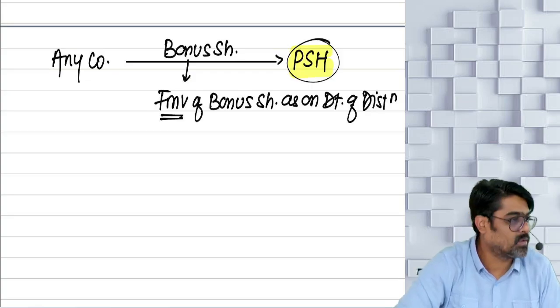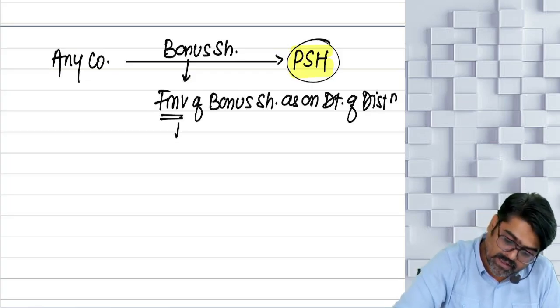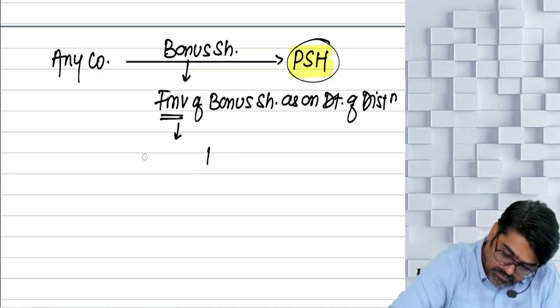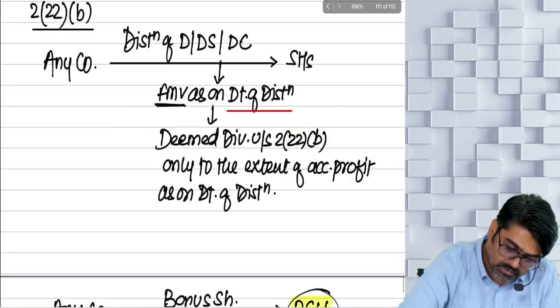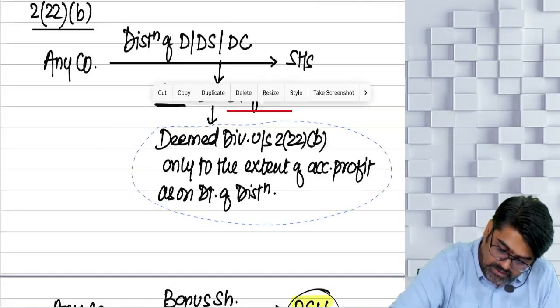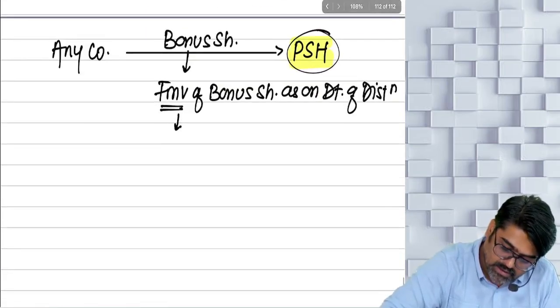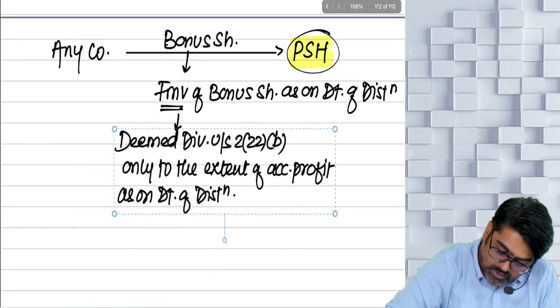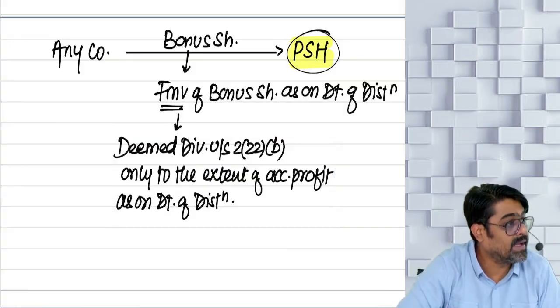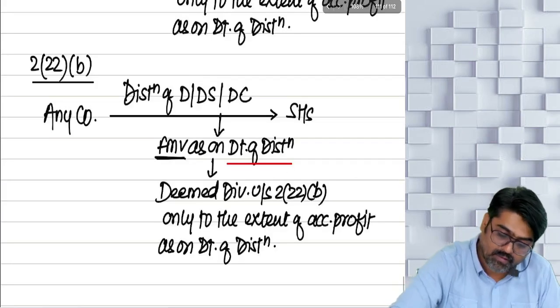But it will be treated as deemed dividend only to the extent of accumulated profits. So it will be a deemed dividend under section 222B only. So 222B has two parts. What have I written here?